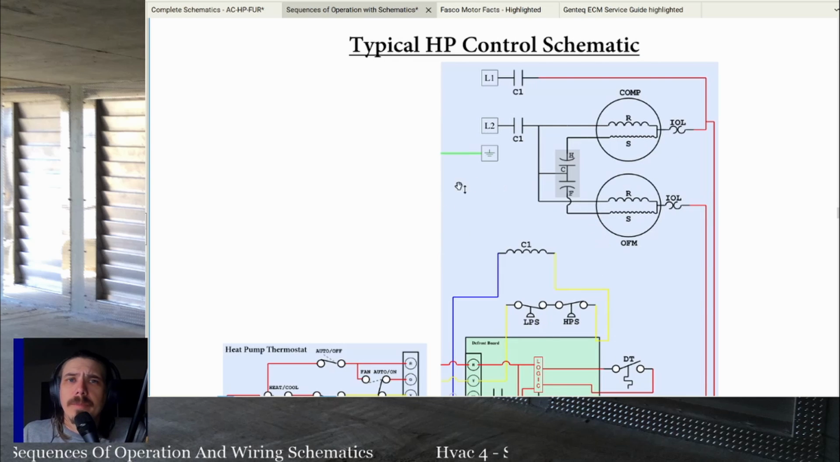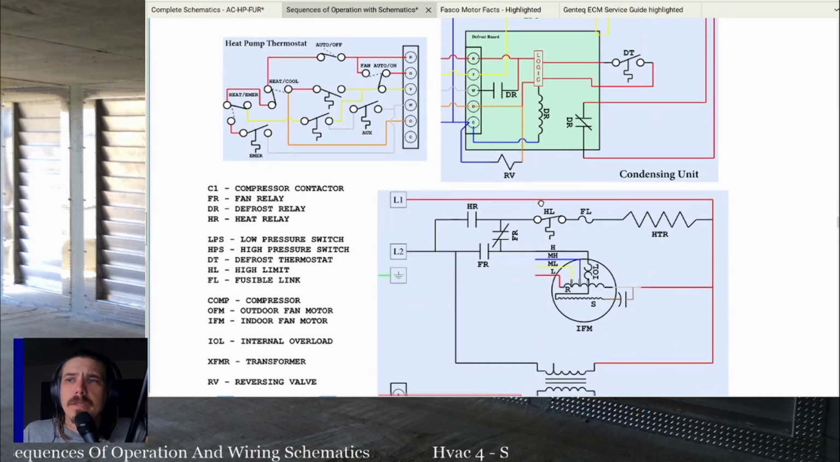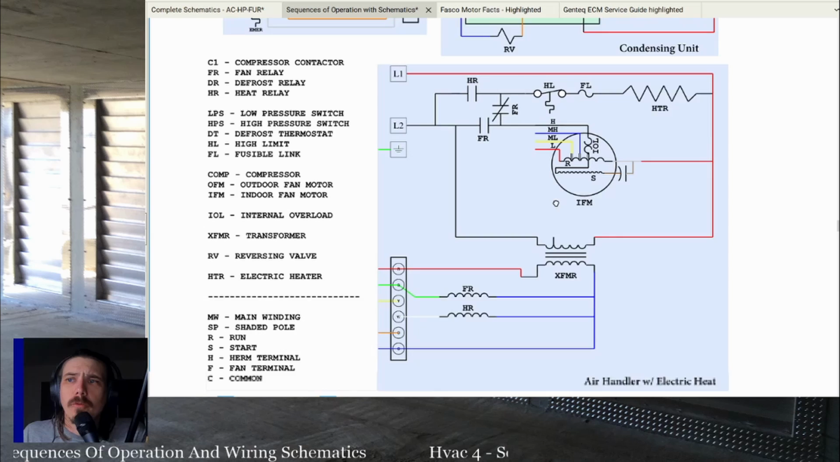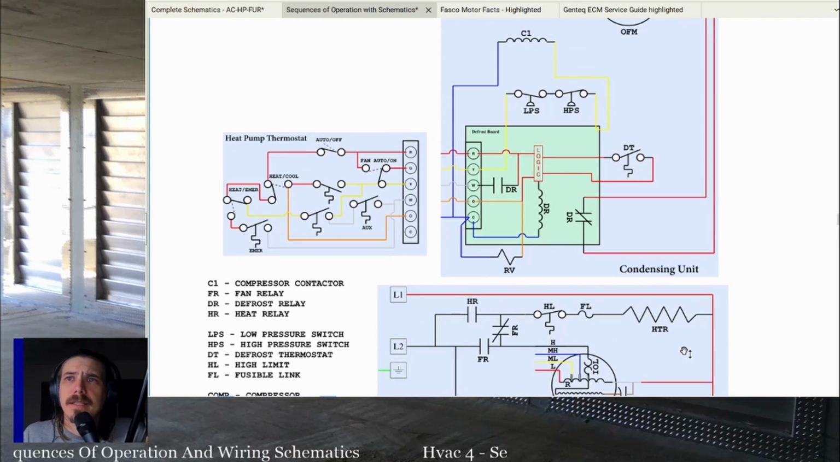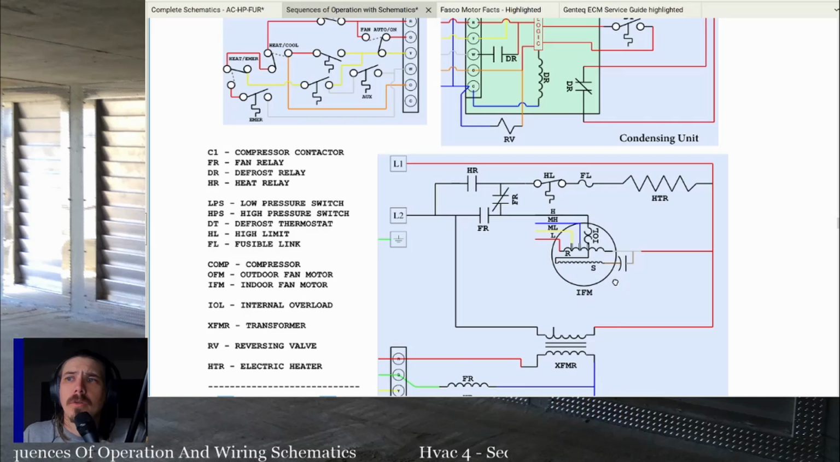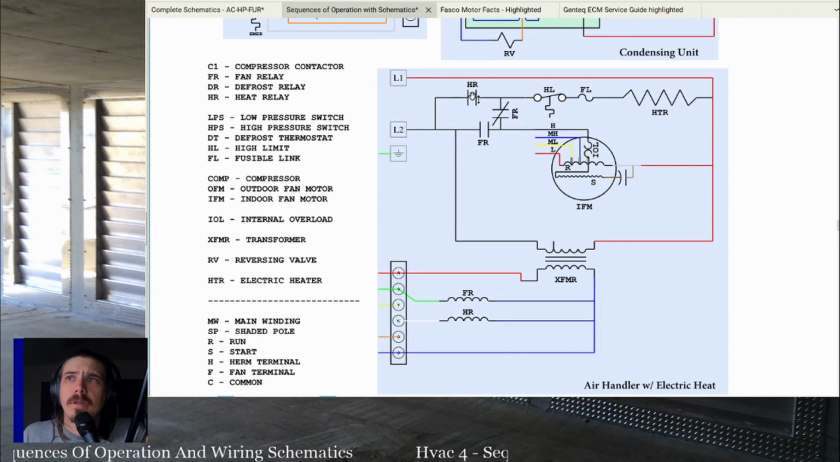The typical control schematic is going to look just like the one we looked at in cooling. Everything is exactly the same. We have heater relay contacts, normally closed and normally open. Fan relay contacts, normally closed to send power to the fan if the heaters are energized without the fan relay being energized.